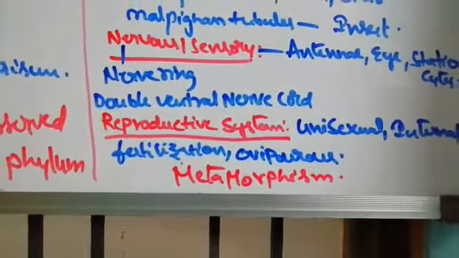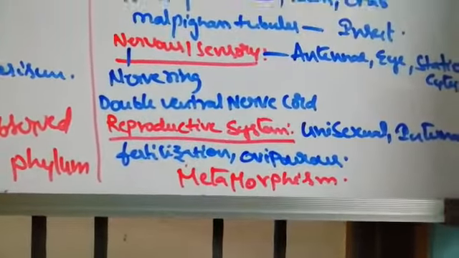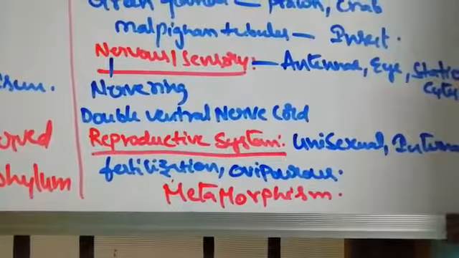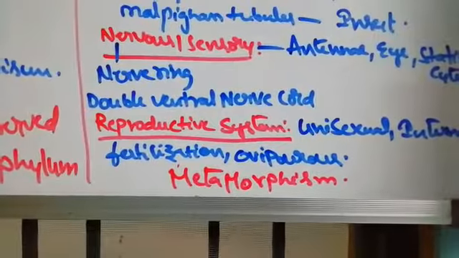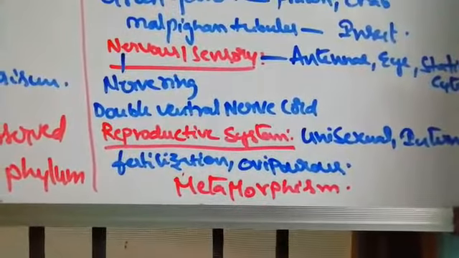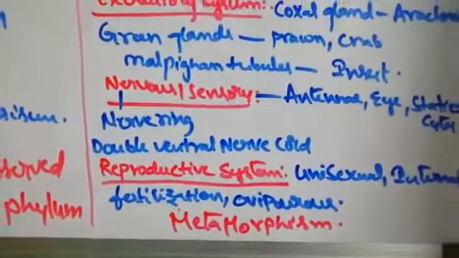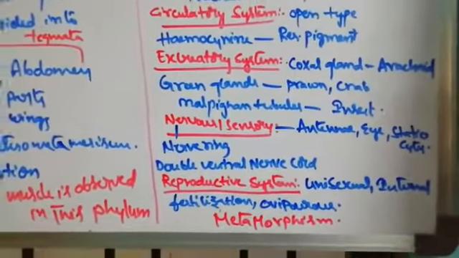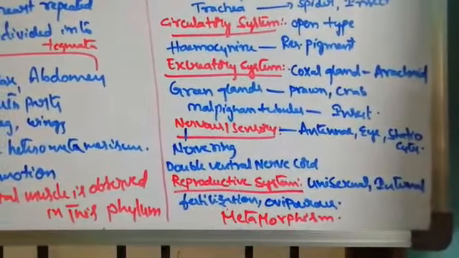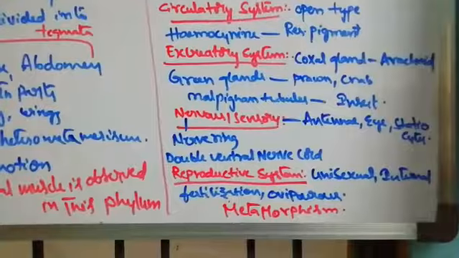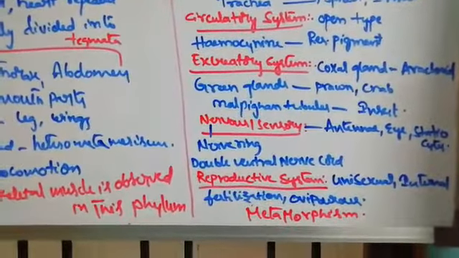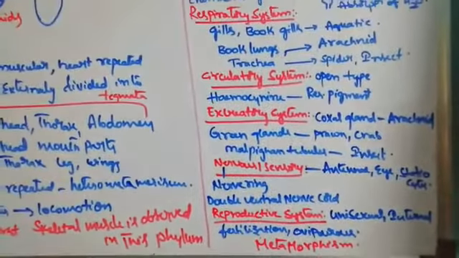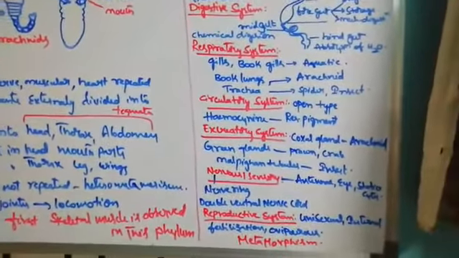Whatever baby is born, small insects, they are structurally entirely different from the adult and undergo serial changes to form the adult. That is called metamorphosis. So these are the different systems present in Arthropoda.